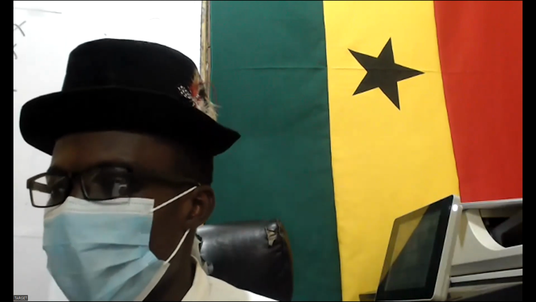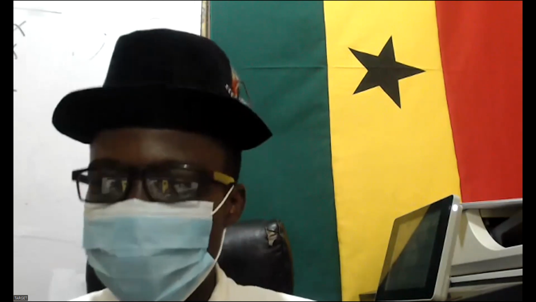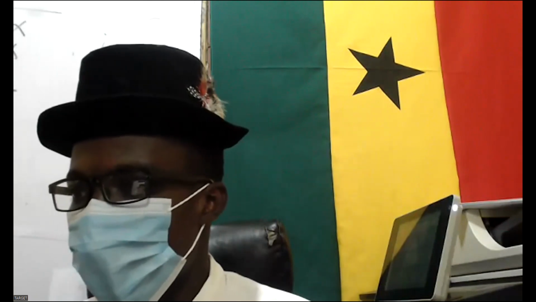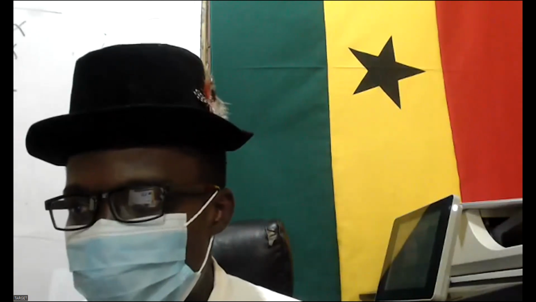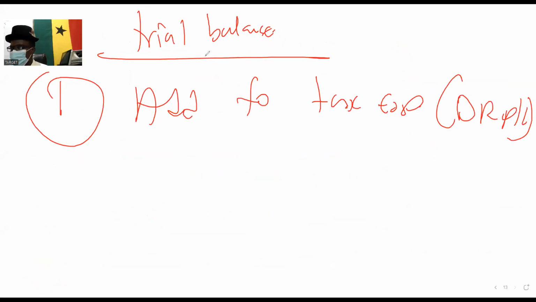If it's in the trial balance, it only appears at the income tax expense, one treatment.